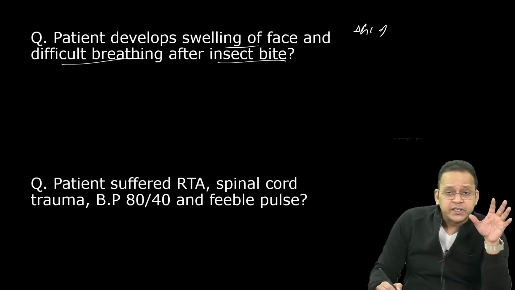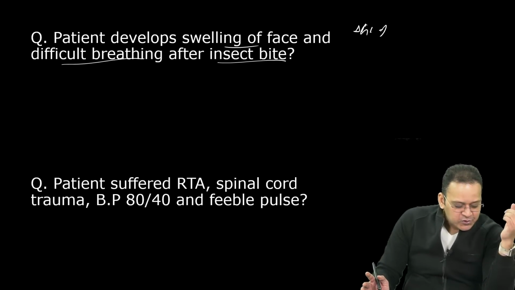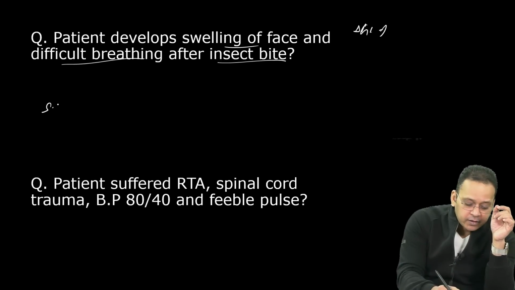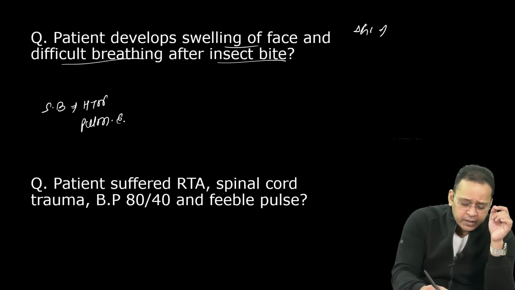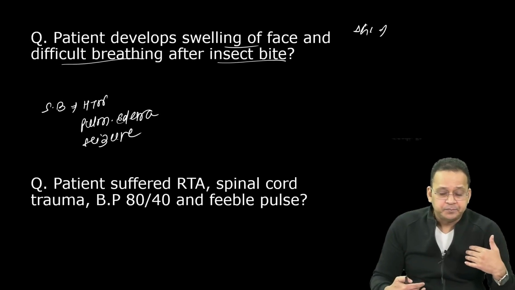It has been asked in your FMGE exam multiple times, and believe me, it will be asked for the next 100 years. They are not going to change it. It is not scorpion bite, guys. In scorpion bite, you will have hypertension, pulmonary edema, you can have seizure. So CVS and CNS are affected in scorpion bite, right?